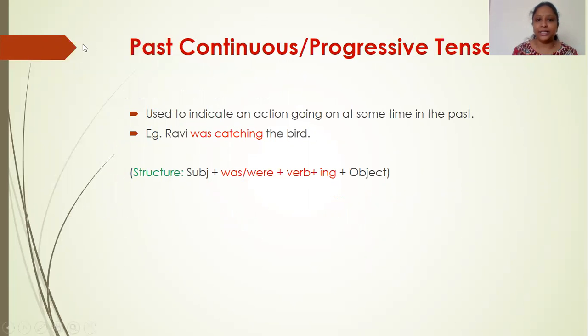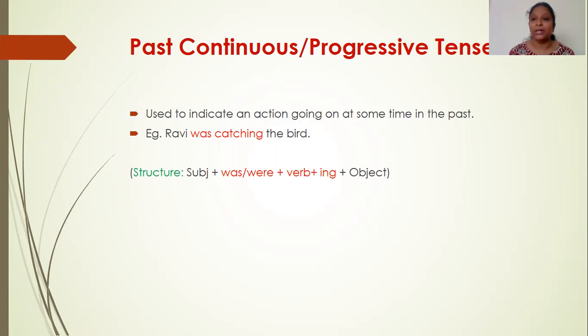Past continuous tense or past progressive tense is used to indicate an action going on at some time in the past. So the action is in progress at some time in the past, whereas in present tense, the action is in progress in the present itself at the time of speaking. In past tense, the action was going on at some time in the past, right? So Ravi was catching the bird. When I went to see Ravi, he was catching the bird, right? So was catching is still in the process of catching. He did not complete it and he was catching.